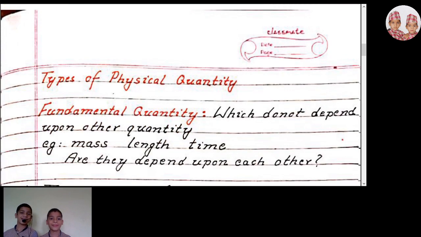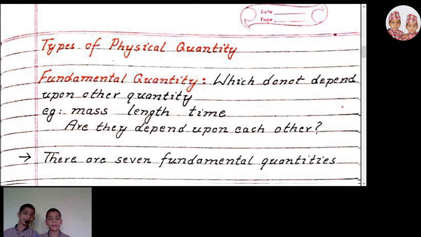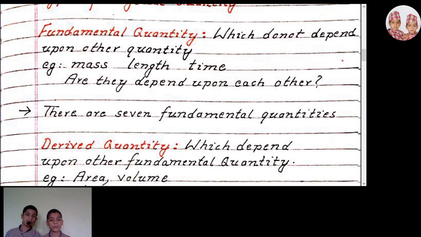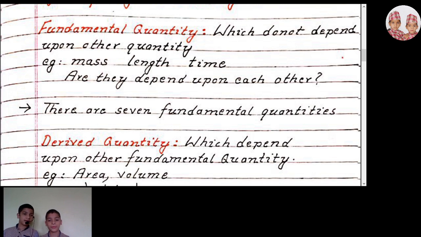Types of physical quantity. Fundamental quantity. A fundamental quantity is a quantity which does not depend upon other quantities. For example, mass, length, time. Do mass, length and time depend upon each other? No. There are 7 fundamental quantities. We will describe them later on.